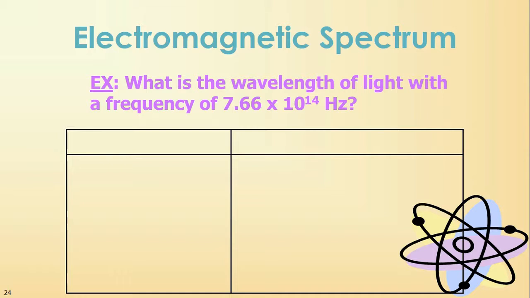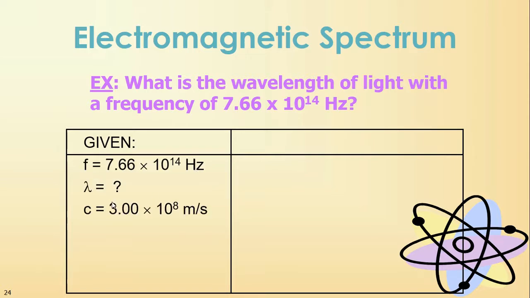In the last problem, we solved for frequency. Now we're going to solve for wavelength. This problem says, what is the wavelength of light with a frequency of 7.66 times 10 to the 14 hertz? Anytime you see hertz, change it into its units, 1 over seconds. So what is given to us? Our frequency is given to us.